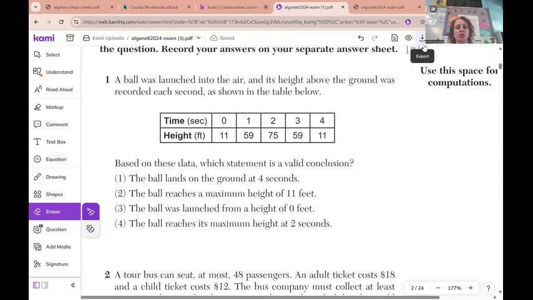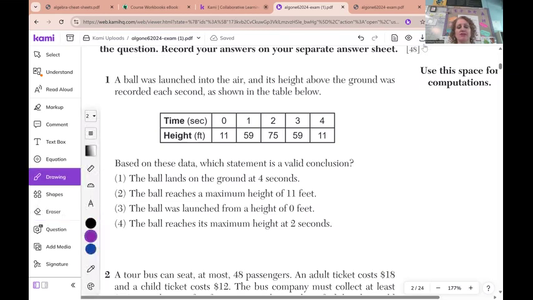Okay, so choice one, the ball lands on the ground at 4 seconds. Okay, that would not be correct because when it lands on the ground, this would have to be 0. Its height would have to be 0. So number two, the ball reaches a maximum height of 11 feet. When you're looking at the height, the maximum height is 75. So you also take that out.